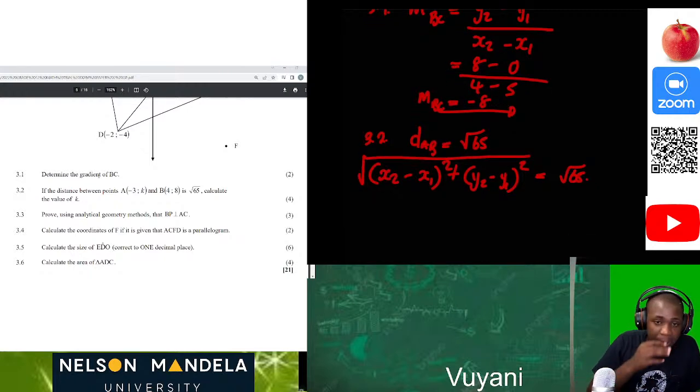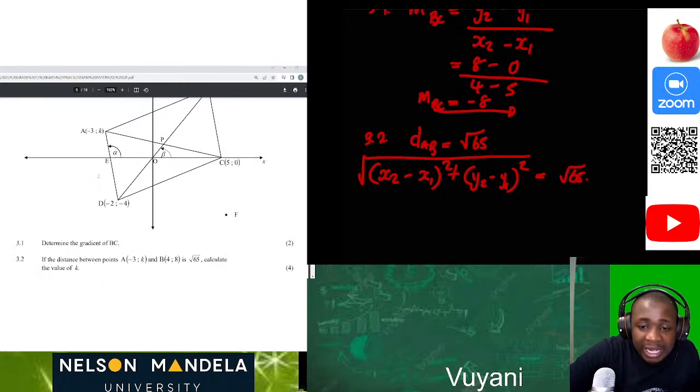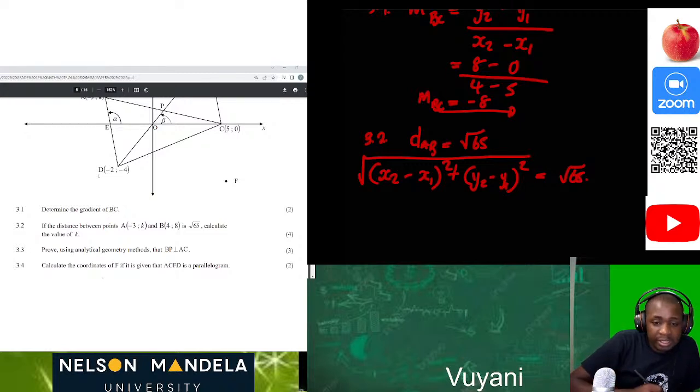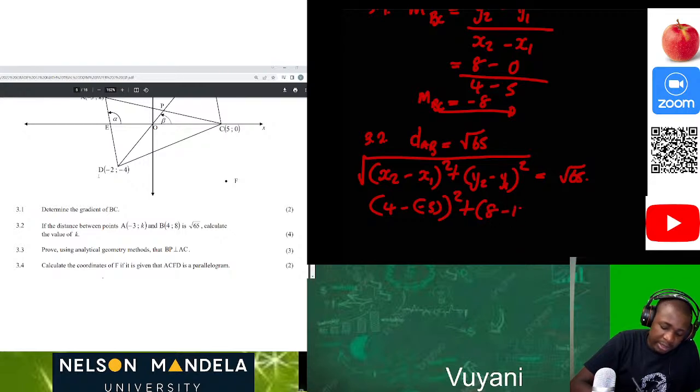Now let's substitute. We are given points A and B. So we can say 4 minus -3 all squared plus, what is our y2? It will be 8 minus k all squared, equal to root 65, and this is still under the root. So we can remove the root by squaring both sides.